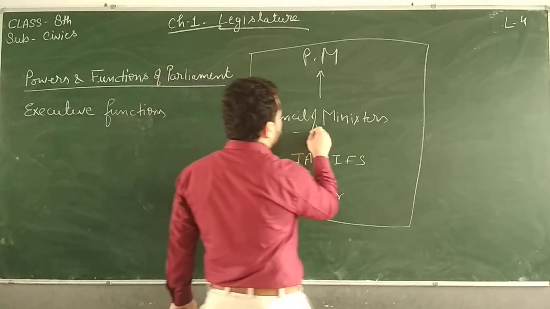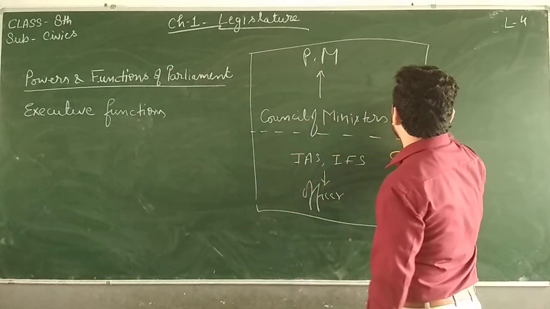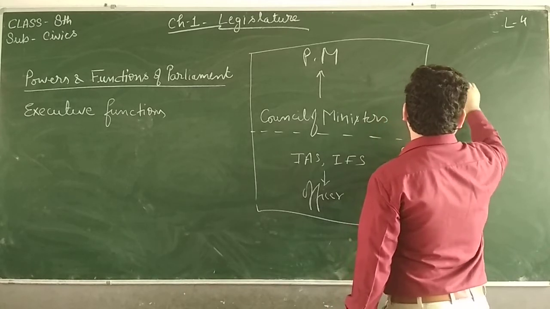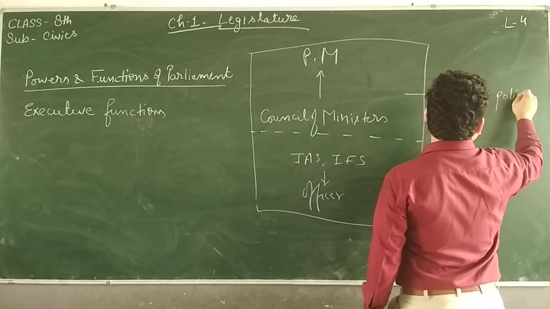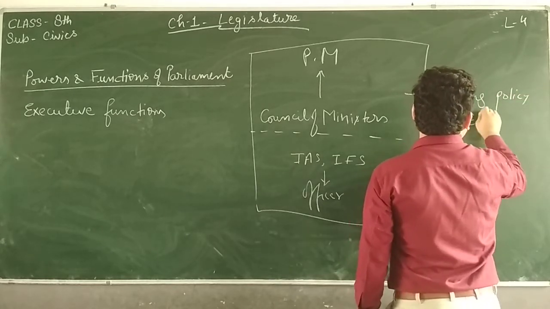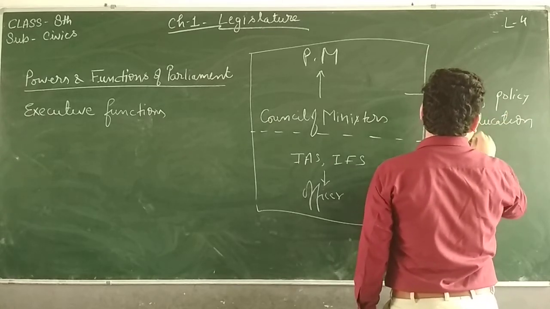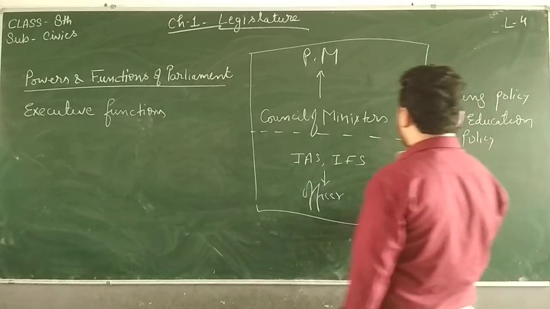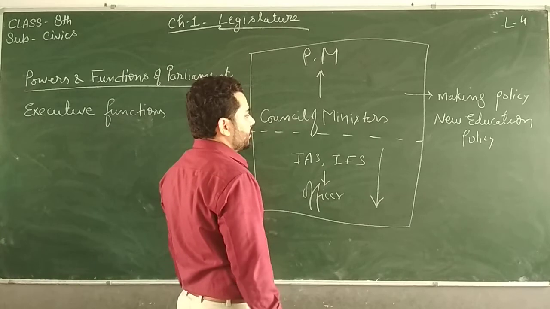Whichever law has been made, or whichever policy. The PM and council of ministers are responsible for making policy. Once a policy is made, like the new education policy, which you must have heard about, that will be brought into force by IAS, IFS and other officers.